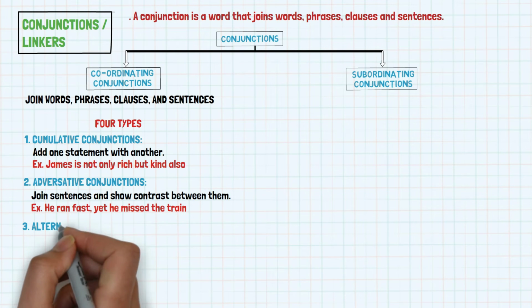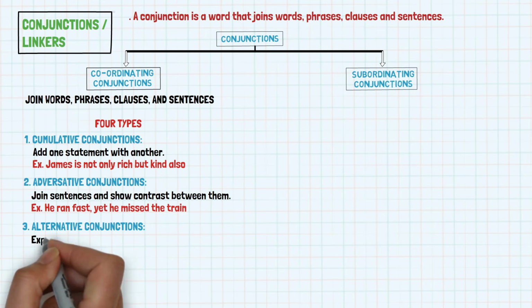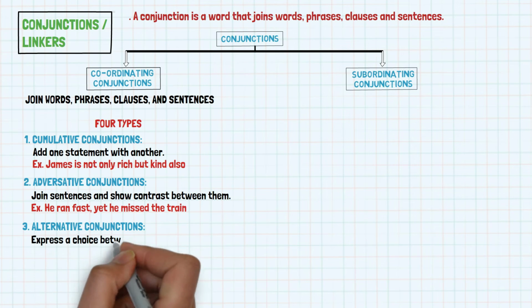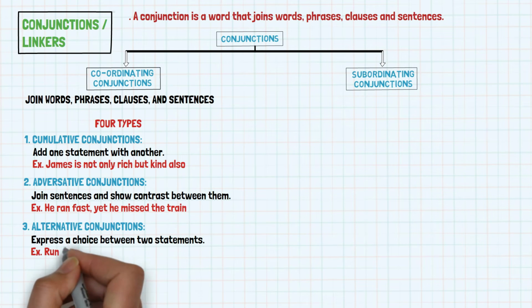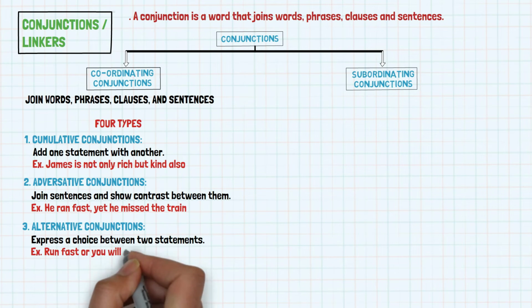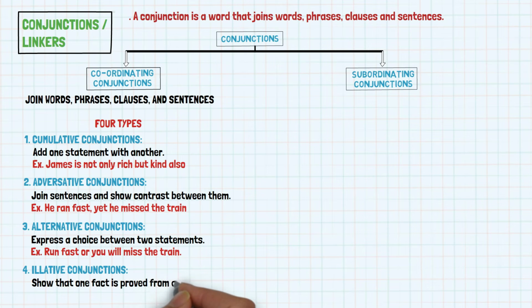3. Alternative conjunctions. Alternative conjunctions express a choice between 2 statements. For example, run faster, or you will miss the train. 4. Illative conjunctions. Illative conjunctions show that one fact is proved from another. For example, the days are long, for it is June.